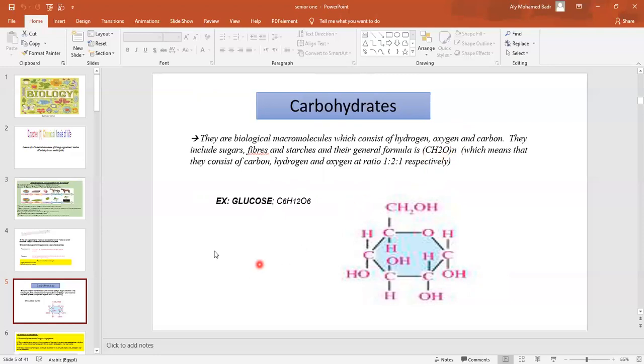Okay, the smallest and most abundant carbohydrate we are going to talk about is the glucose molecule. The glucose molecule is composed of 6 carbon atoms combined with 12 hydrogen atoms and 6 oxygen atoms. Its structure is a hexagonal shape, as you see, because it's formed of 6 carbon atoms binding with hydrogen and oxygen in this way.